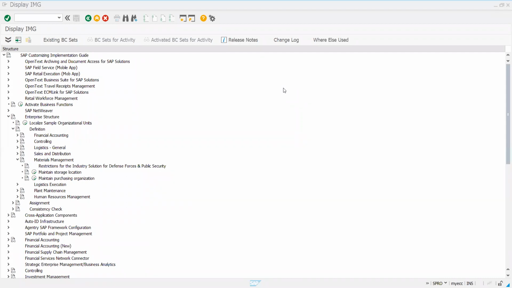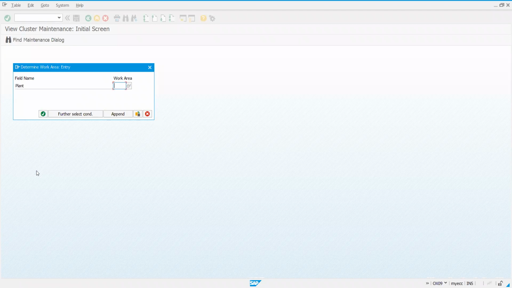Yes, sir. Proceed. Maintain storage location. Once I enter maintain storage location, refer back to the definition given to you. I have told storage locations are created at plant level. The plant is the factory where we function, and the storage location is created at plant level.